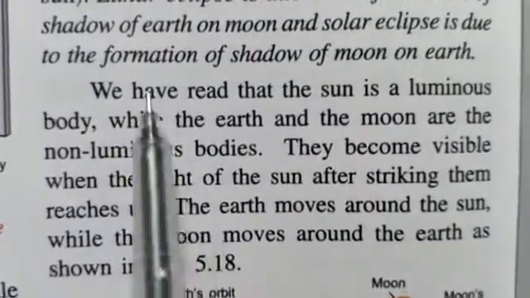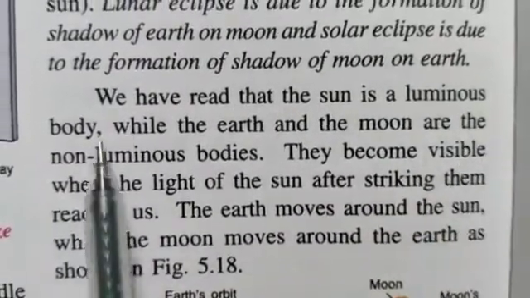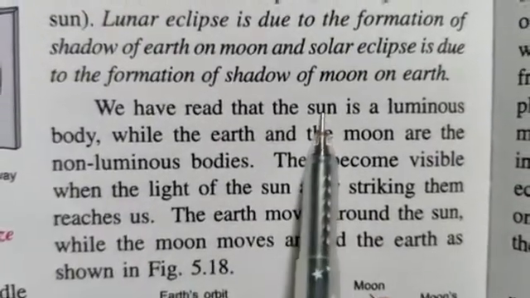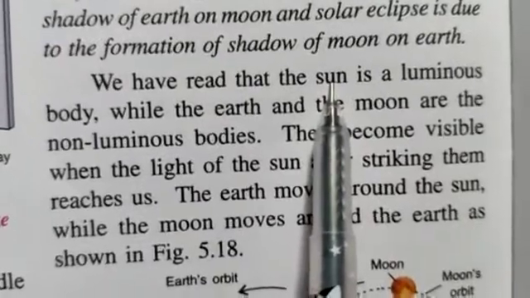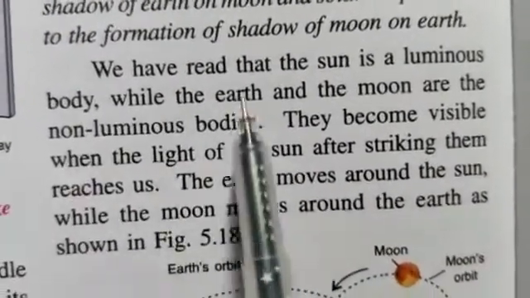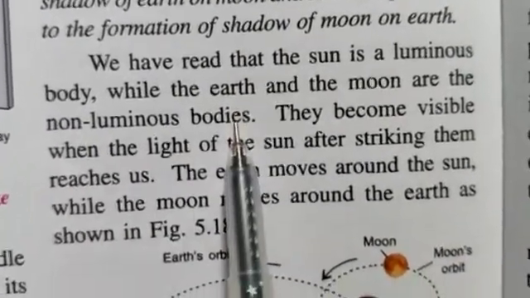Now children, we have read that the sun is a luminous body, because sun emits light of its own. So it is called as luminous body, while the earth and the moon are the non-luminous bodies.